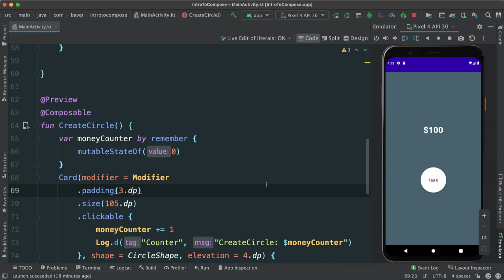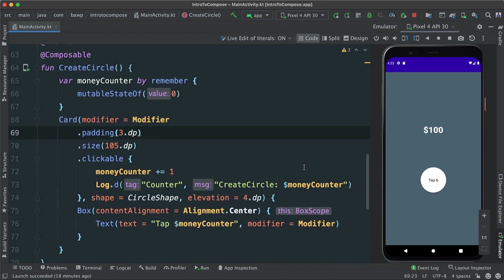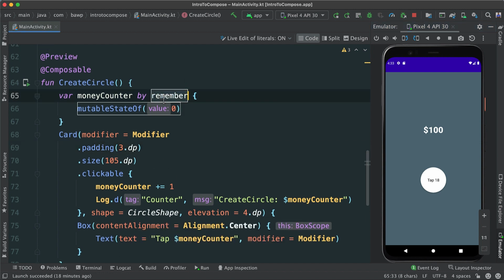So back in our code here, we see that this is working perfectly fine. We can see that the tap button is incrementing because we are recomposing and all the great things are happening. Now remember that you have to pass the remember here, because the remember keyword can store a mutable or immutable object.